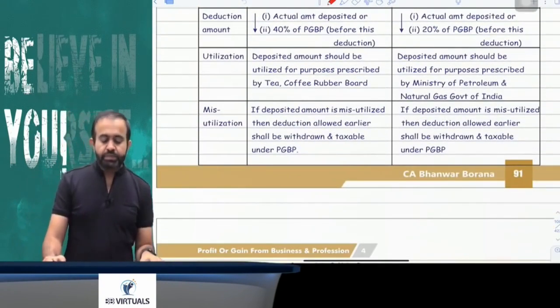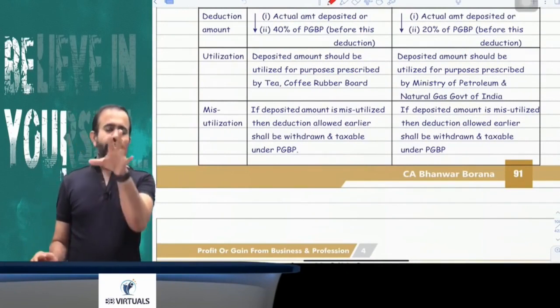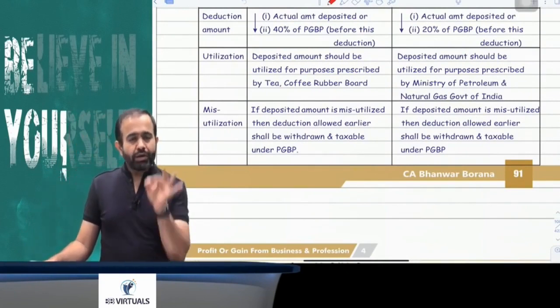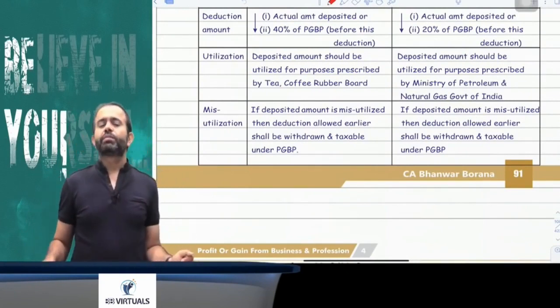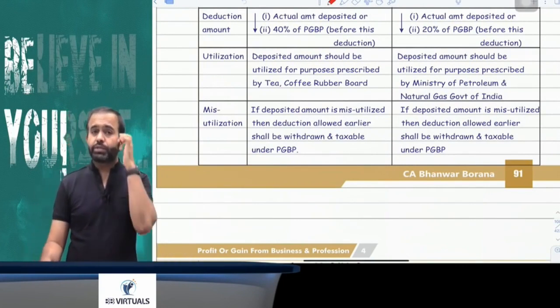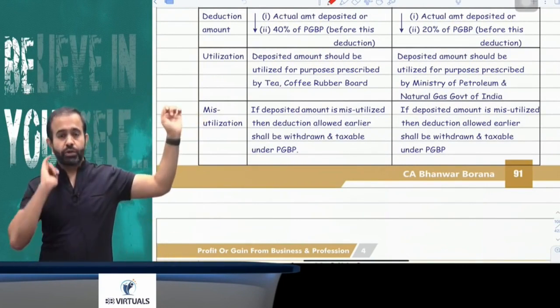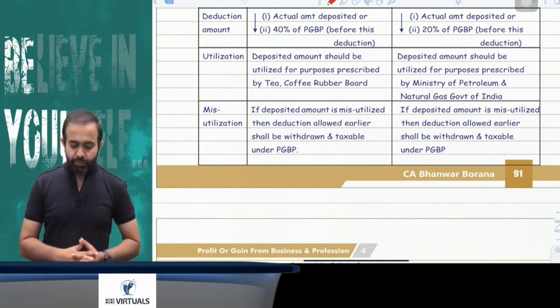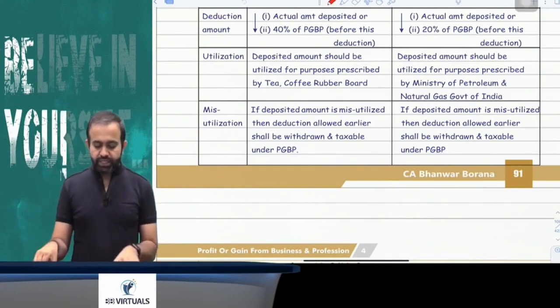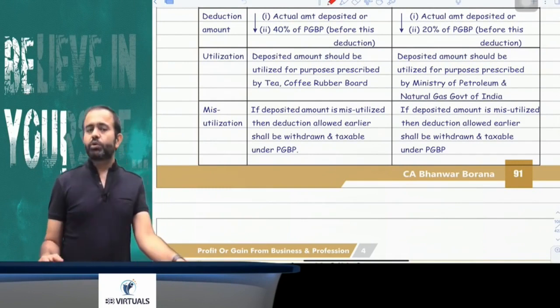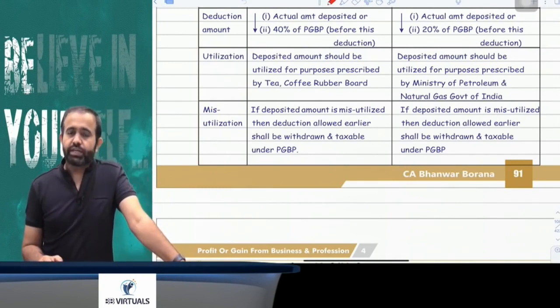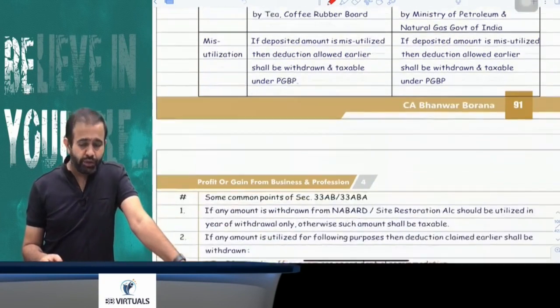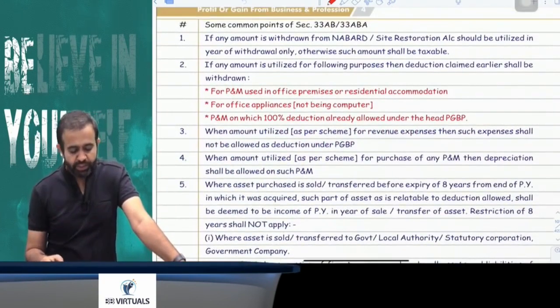Now try to understand that whatever amount you have deposited in NABARD, you have to utilize as per the tea, coffee and rubber board scheme. And if you deposited in the site restoration account for petroleum and natural gas, you have to utilize that amount as per the scheme framed by the Ministry of Petroleum and Natural Gas, Government of India. Suppose that amount is misutilized, in that case whatever deduction was claimed earlier will be withdrawn and it will be taxable in the year of misutilization.